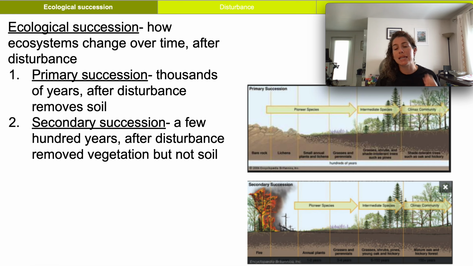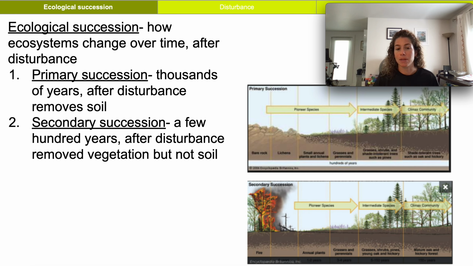So there's two main types of ecological succession, and they're different based on the intensity of the disturbance. So primary succession takes thousands of years to occur, and it happens because there's a disturbance that completely removes the soil, and what you're left with is bare rock. So not only do you have to restore the plant and animal community that was disturbed, but you also have to restore the soil that was disrupted. So here you're going to see something very different than what you had before the disturbance. We'll talk about that in a little bit more detail in 2 slides or so.